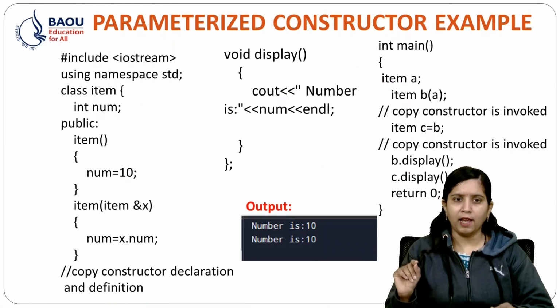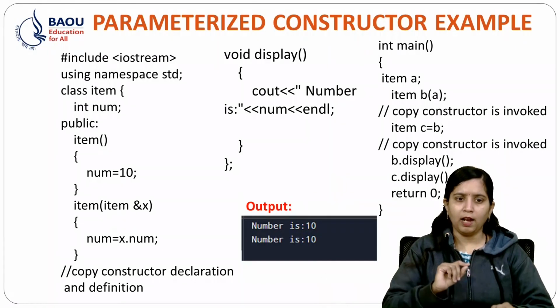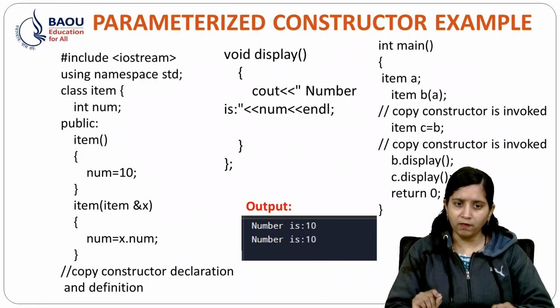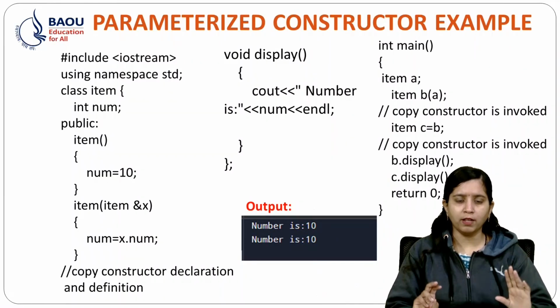Why x? x is an object of class Item, and I am simply copying my number value into x.number. So this is my copy constructor declaration and definition.